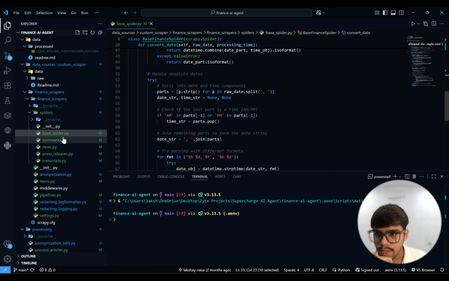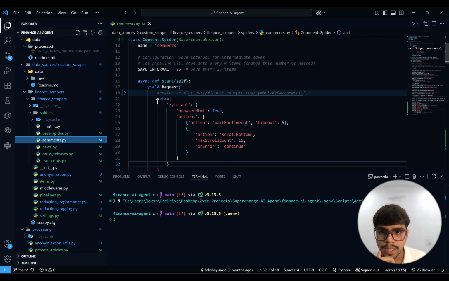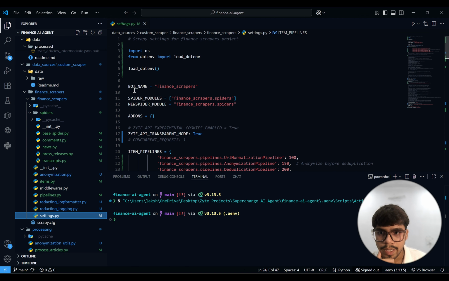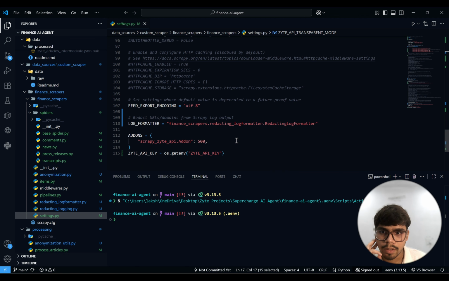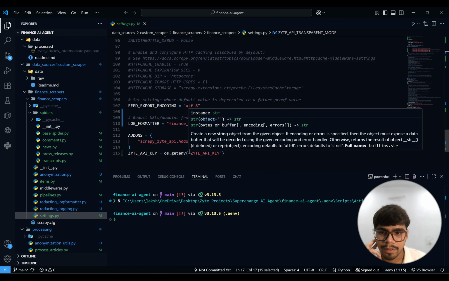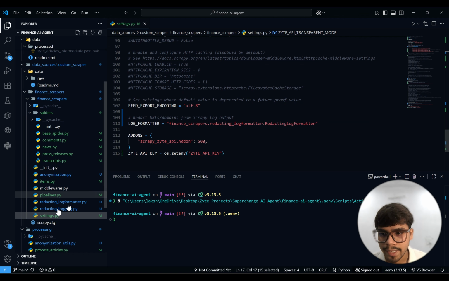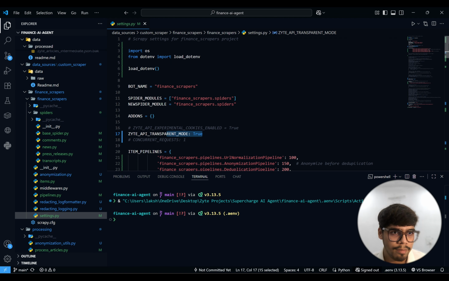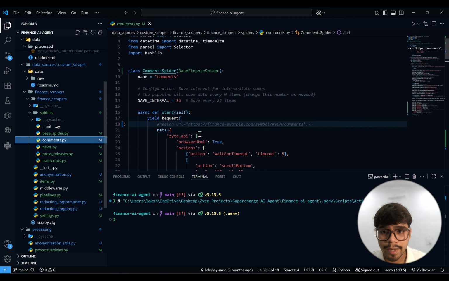And then we have our comments. Similarly, we do the comments. We send the request via the Zyte API. You can configure the Zyte API here: just set the Zyte API and respond to true, and set your Zyte API key. Always set it in your global environment, not hard coded directly into the Scrapy settings. So every request we are sending from this comment spider is passed to the Zyte API.